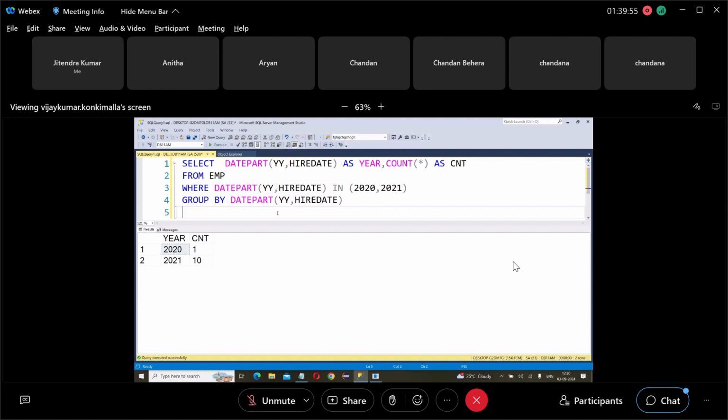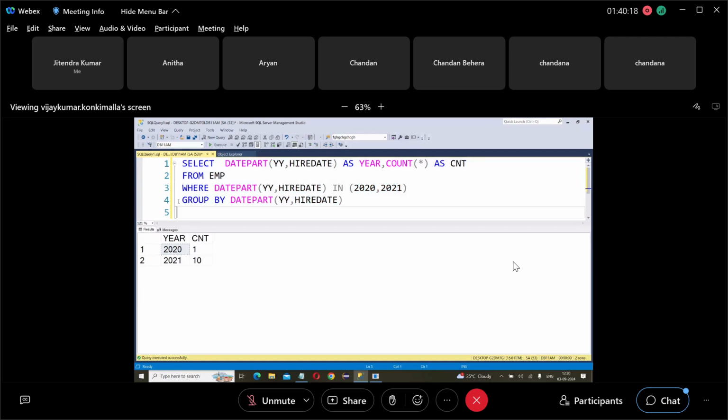That's all. First go to the table. From the table, it will select 14 rows. All 14 rows are sent to the where clause. The where clause selects only specific rows, only the employees who joined in these 2 years. So 11 rows satisfy this condition. Those 11 rows are sent to group by.